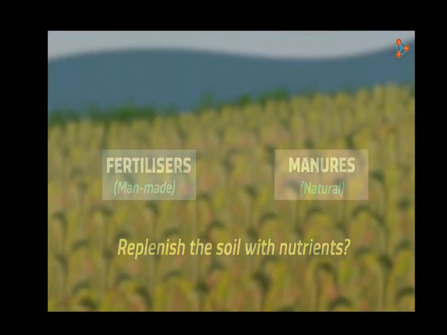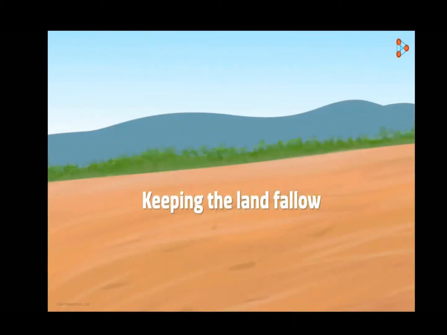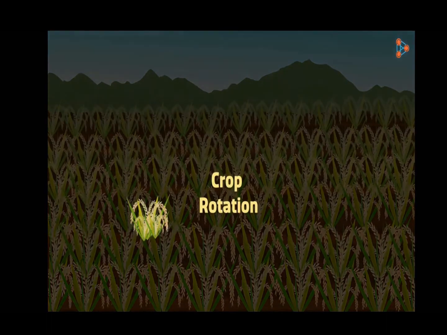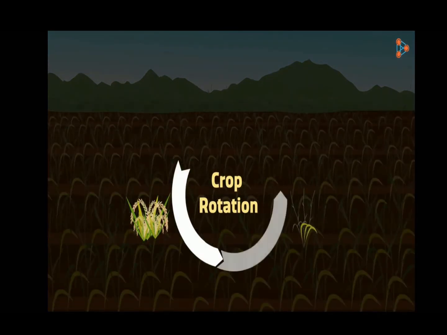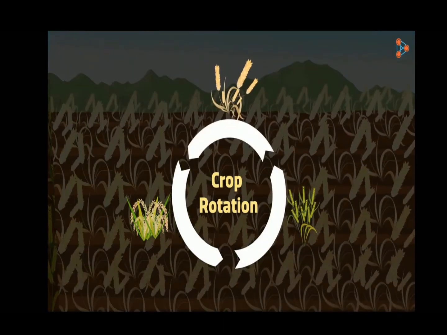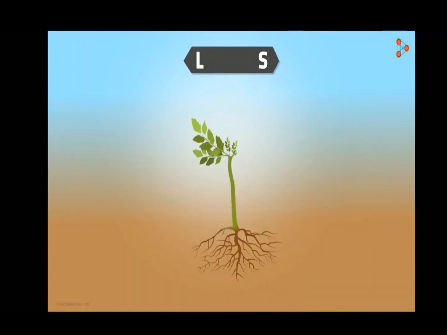For example, keeping the land fallow, or not cultivating anything in between two crops, helps the soil to naturally regain its nutrients. However, this seems to take a while. Similarly, crop rotation also helps to maintain a balance of soil nutrients. We can grow crops which use different nutrients alternately. We can also grow legumes.